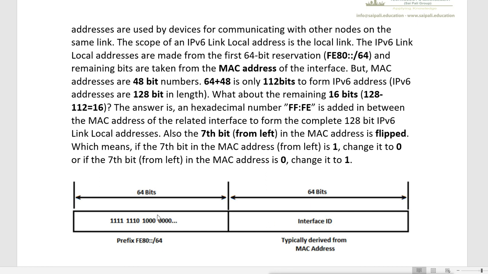So in link local addresses, in the first 64 bits, the network part, the first 10 bits will be reserved, and for that you get this value FE80, and then the rest of the bits remain 0. That you get like these two colons, the double colon to shorten the address. So FE80::/64 is the prefix for this link local IPv6 address. Prefix, that means we can say it is the network address for this link local IPv6 address.